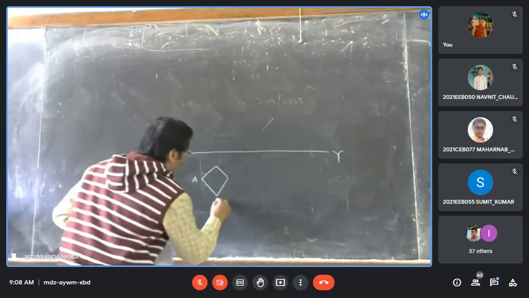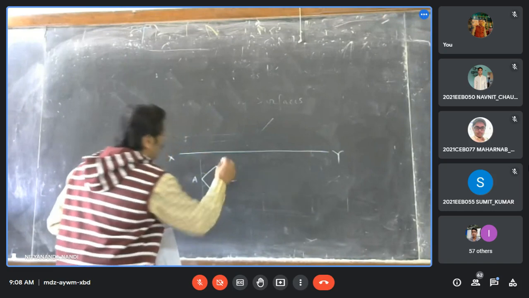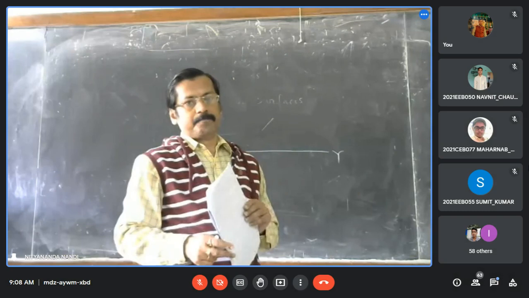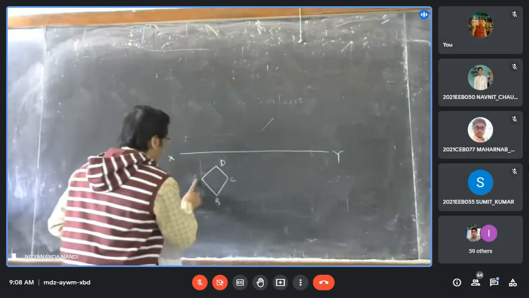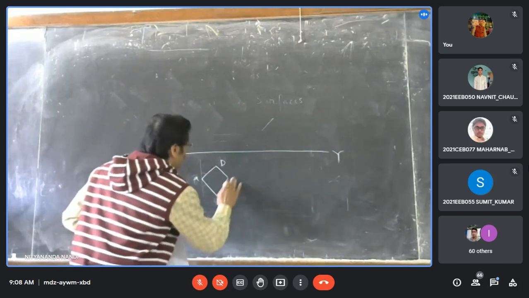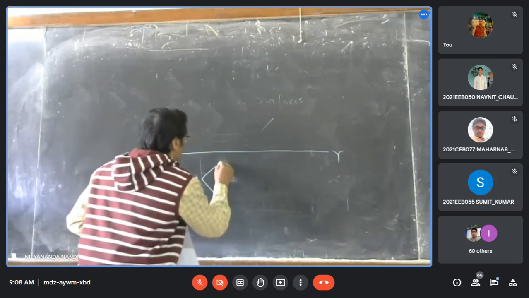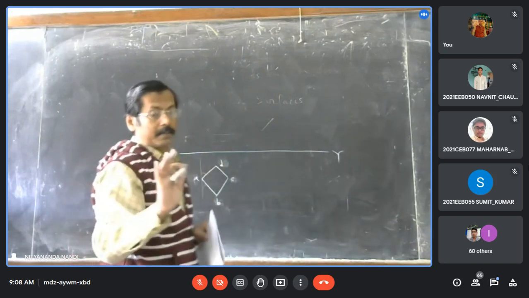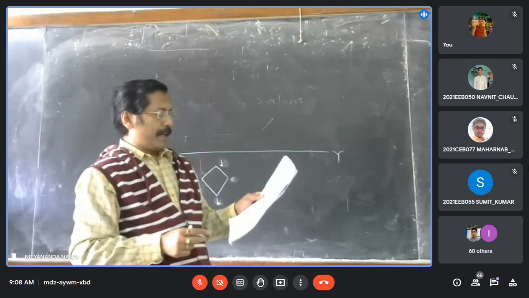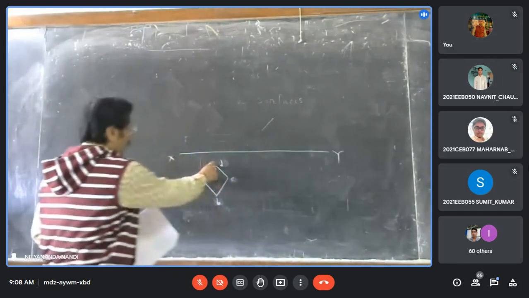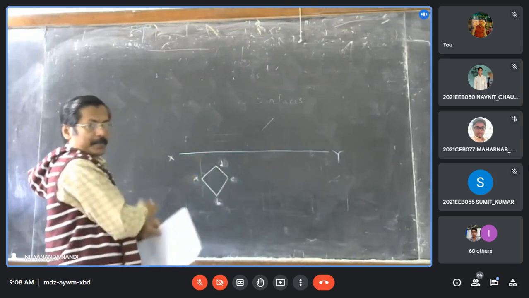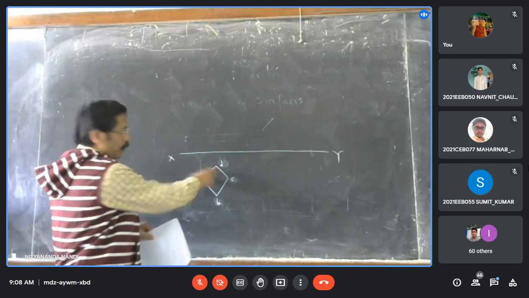So AB, CB is now the plan of the square. Since this plan, capital A will be small a, B will be small b, C will be small c, and D will be small d. After this is clear? So this line is square laminar ABCD of 30 millimeter size, resting on the corner A on the HP. So up to this, it's plan.